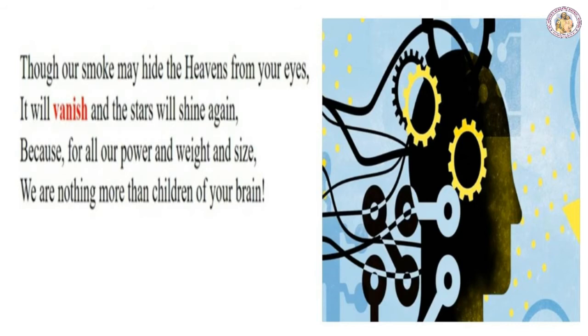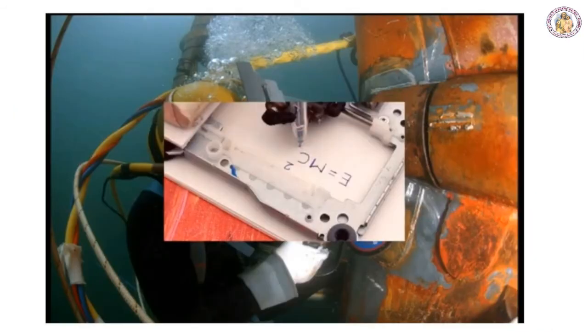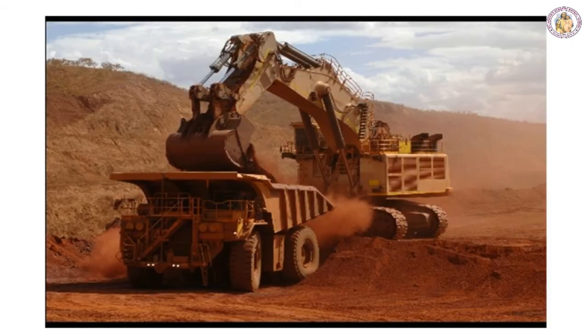Therefore, machines, although capable of great deeds, are still nothing more than creations of the human brain. The machines live to do the work of a man who has created them. The theme of the poem is a period when man gives more importance to industrialization. To live a life, man will depend on machines, for machines will make many things easier and facilitate the work